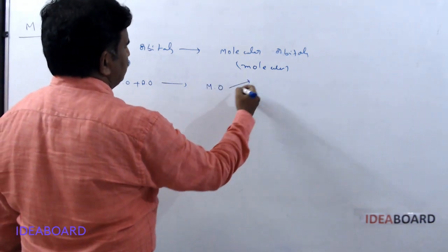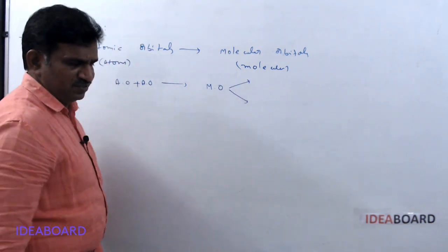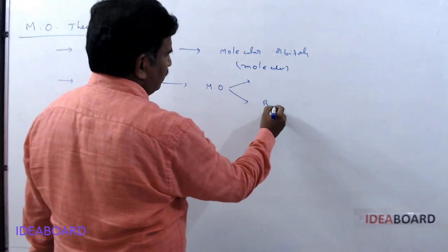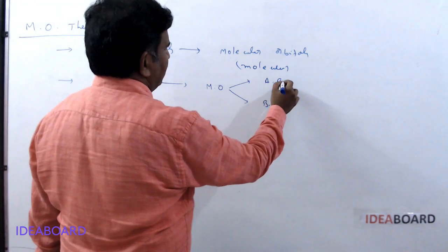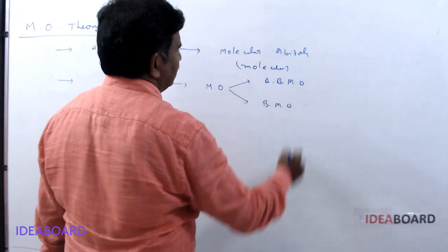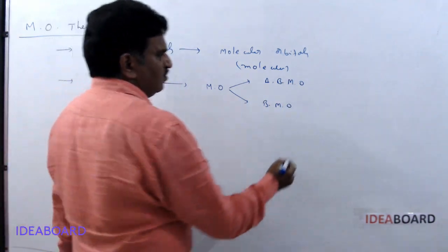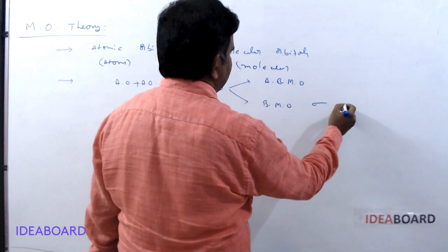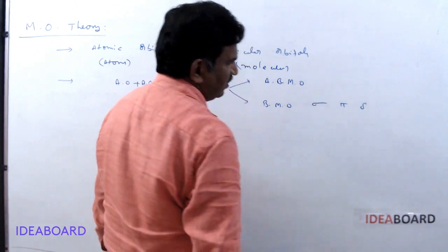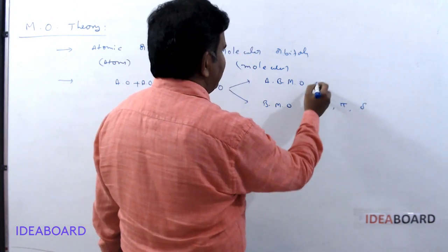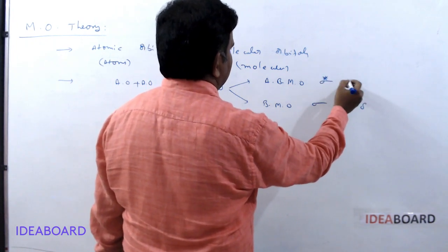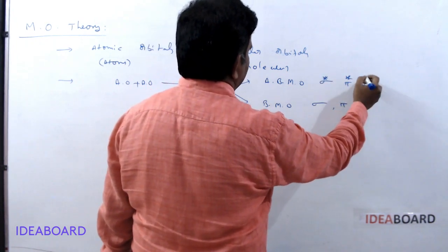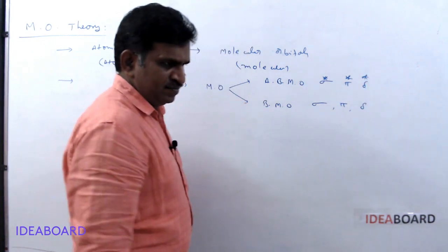There are two types of molecular orbitals: bonding molecular orbitals and anti-bonding molecular orbitals. Bonding molecular orbitals are indicated by sigma, pi, delta, etc. Anti-bonding molecular orbitals are indicated by sigma star, pi star, delta star, etc.